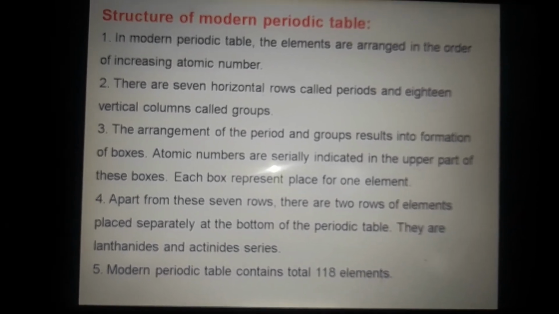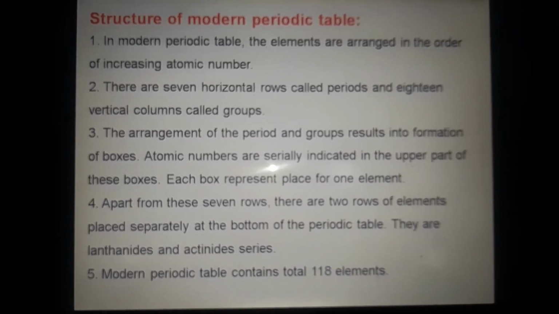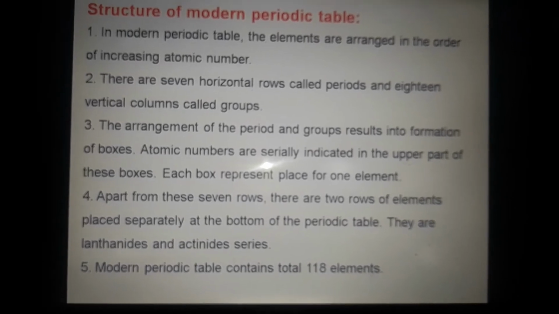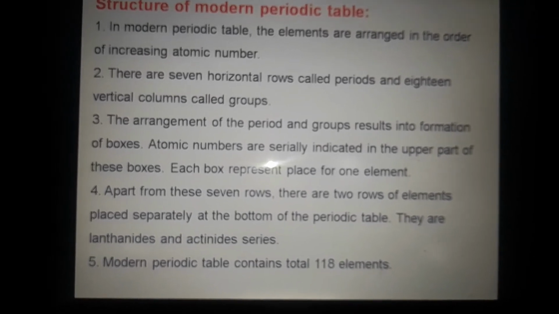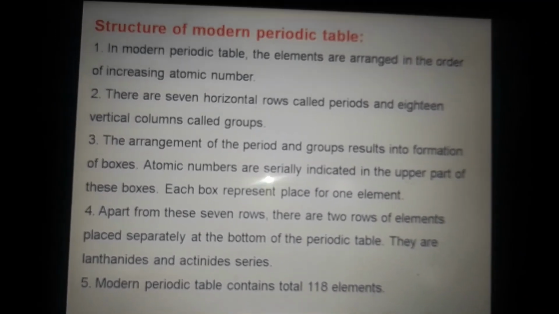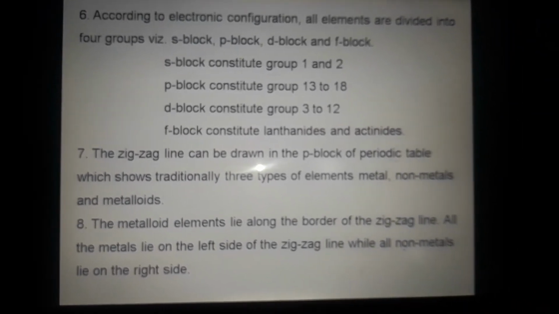Apart from these 7 rows, there are 2 rows of elements placed separately at the bottom of the periodic table. They are the lanthanide and actinide series. The modern periodic table contains a total of 118 elements.